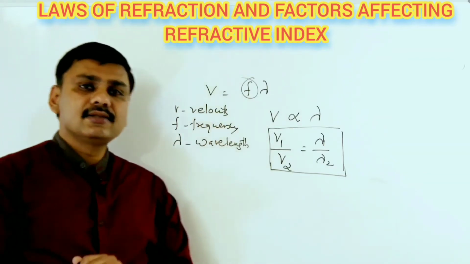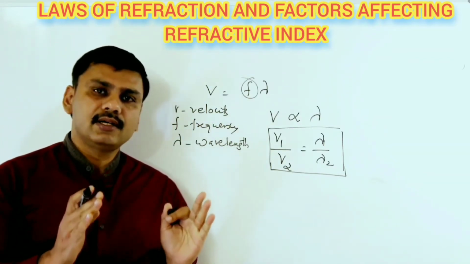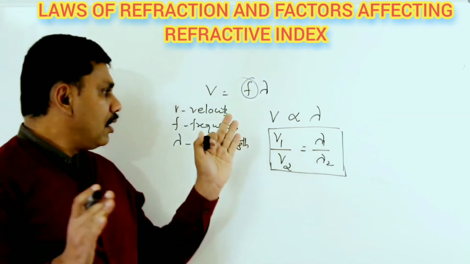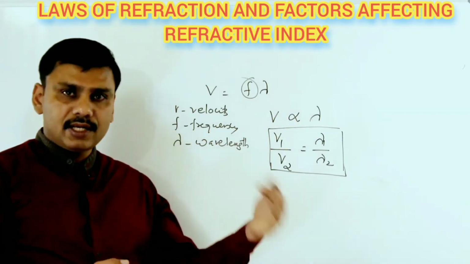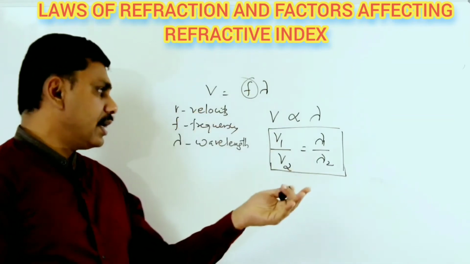So when refraction takes place, the frequency of the light remains constant and the wavelength of light can change. Velocity of light can change.